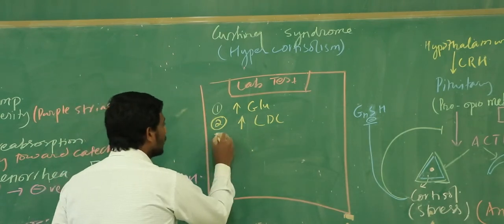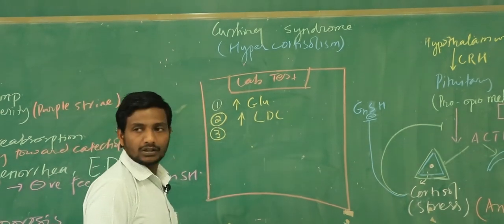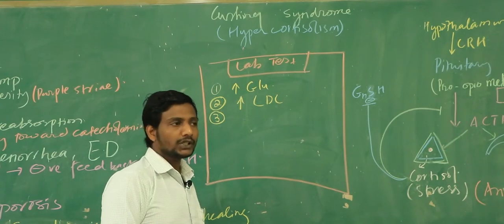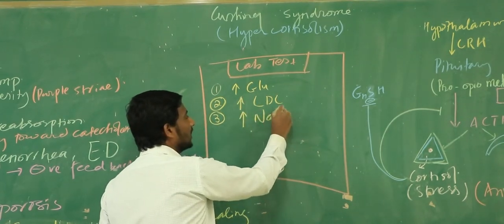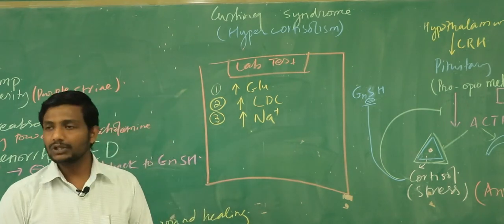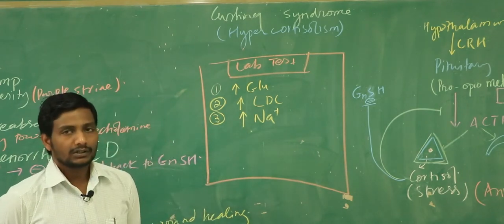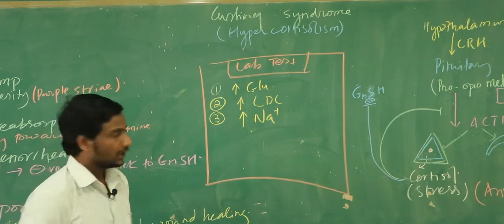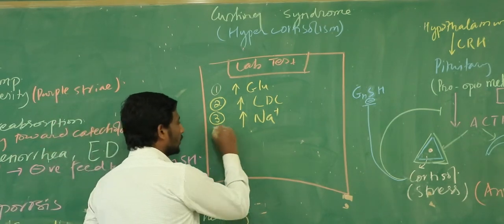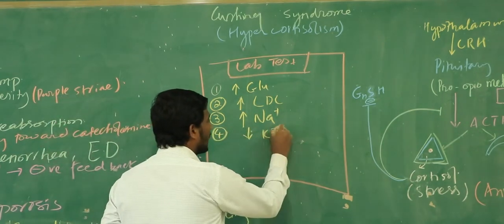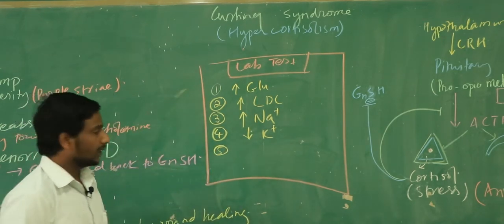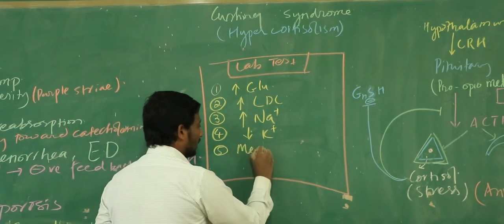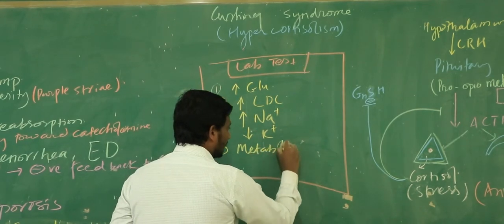You tell me, the sodium in the body is going to be increased or decreased? Increased. More sodium will be reabsorbed, so there will be hypernatremia. Potassium in the body will be increased or decreased? Potassium decreased, right, because of the mineralocorticoid activity. So the patient is going to have hypokalemia, and you already know that if the patient has hypokalemia, then the patient may develop metabolic alkalosis,